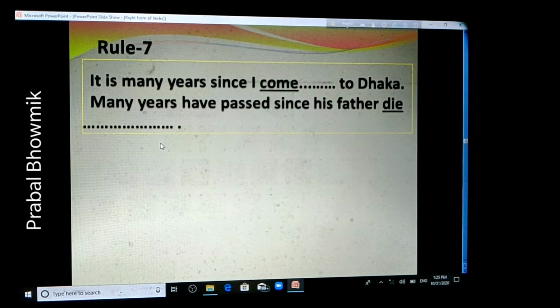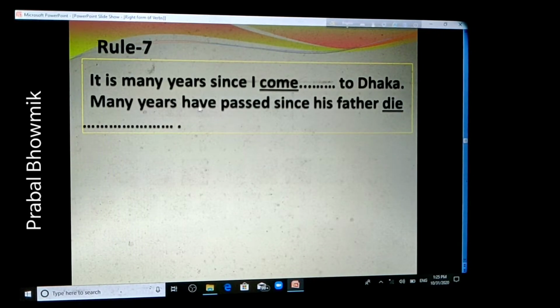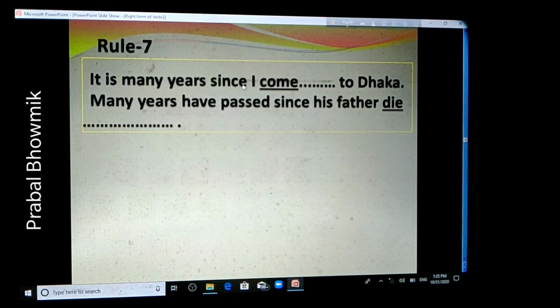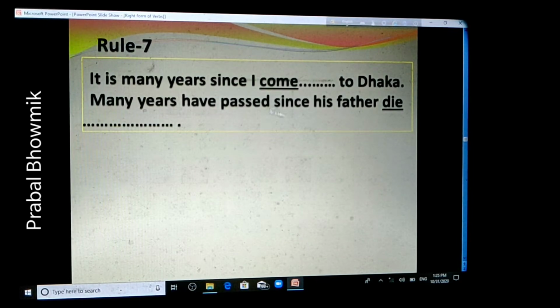Now, rule 7. There are 2 sentences. The first sentence is, "It is many years since I come to Dhaka." And the second one is, "Many years have passed since his father died." In the first sentence, the verb is come and it is underlined. And in the second sentence, the verb die is underlined.